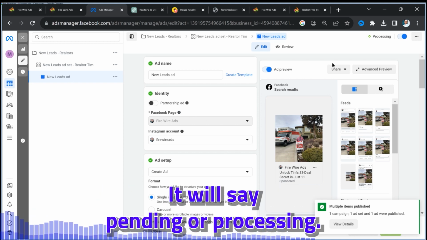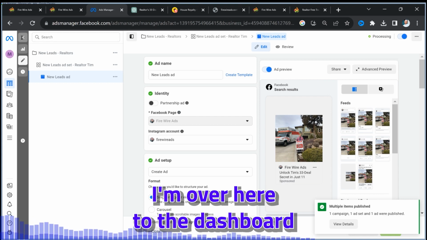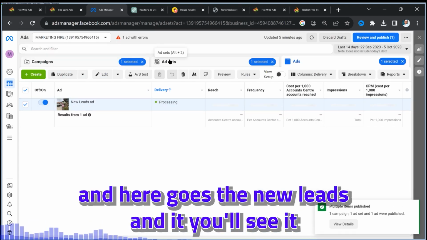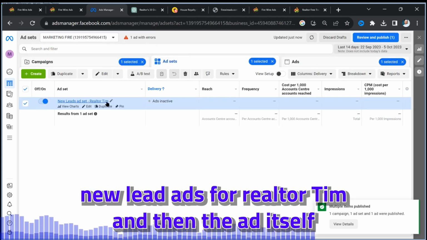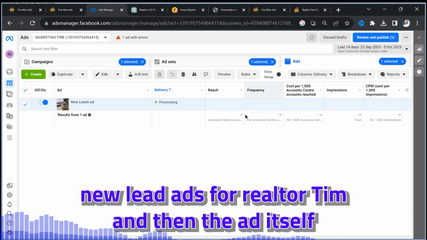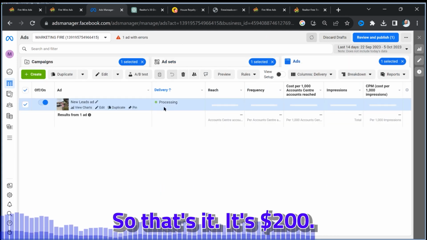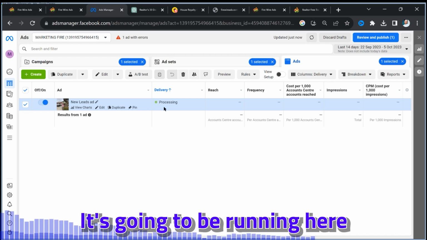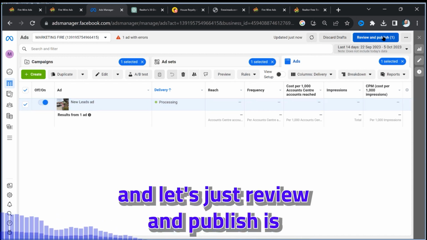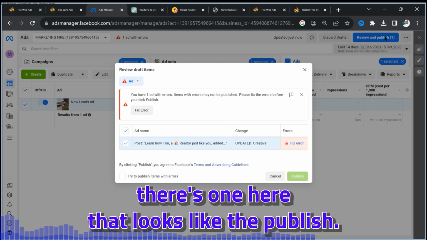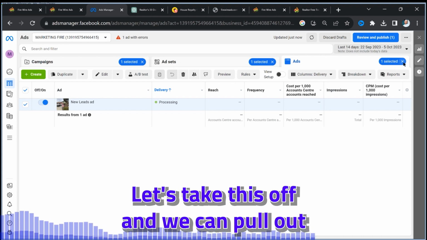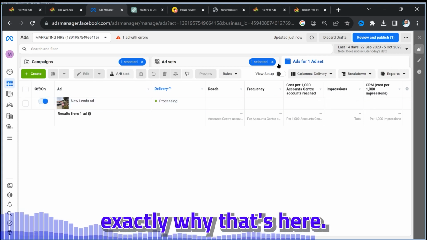It'll say pending or processing. Come over here to the dashboard, and here goes the new leads. You'll see it, new leads ad set for Realtor Tim, and then the ad itself processed. So that's it. It's $200. It's going to be running here, and let's just review and publish, as there's one here that looks like it's published. And let's take this off, and we can pull out exactly why that's here.